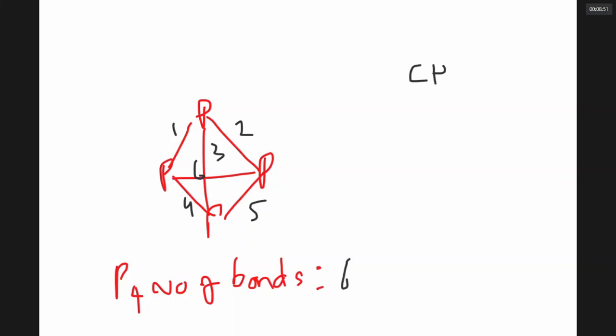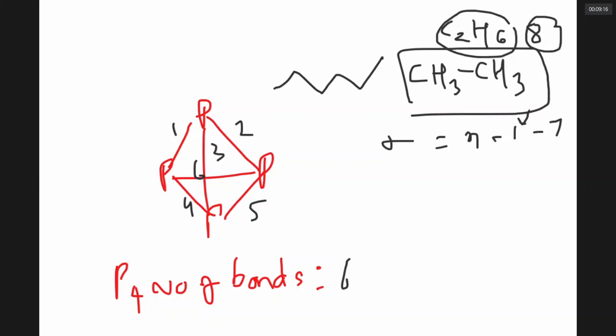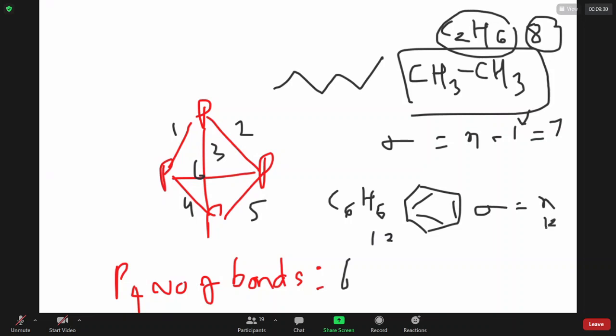Sir, I have one point. If you have an open chain compound like ethane, the number of sigma bonds is equal to the number of atoms minus 1. For example, in ethane, how many sigma bonds are there? It has a total of 8 atoms. So it has how many sigma bonds, sir? 7. In any open chain compound, the number of atoms minus 1 is equal to the sigma bonds. If it is a cyclic structure like benzene, the number of sigma bonds is equal to the number of atoms. For example, benzene has 12 atoms, so it has 12 sigma bonds.